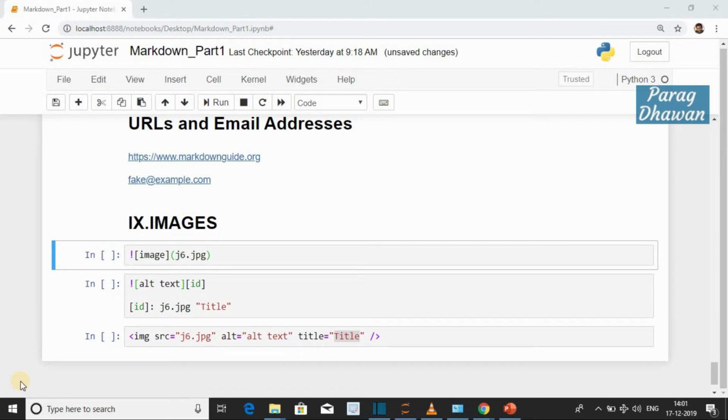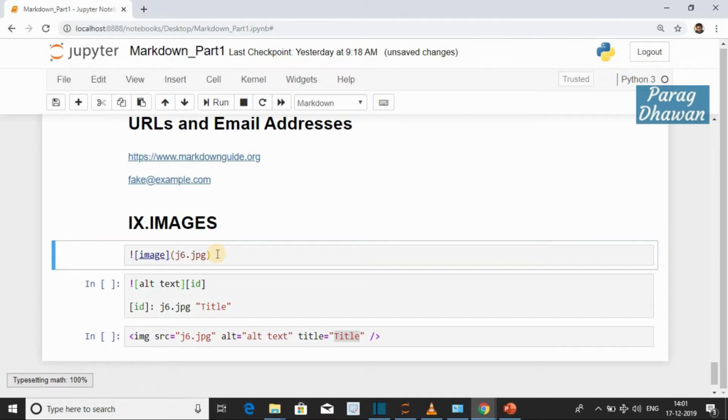Ninth, images. In Markdown, the syntax of images is equivalent to the syntax of a link. It is inline or referential. First case, inline. The syntax is an exclamation mark followed by the alternate text in square brackets. This alternate text will be displayed if the image is not displayed. In parentheses, the image followed by the title in double quotes. The title is optional. In this case, the title is not given.